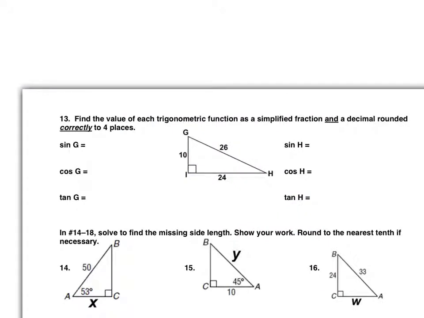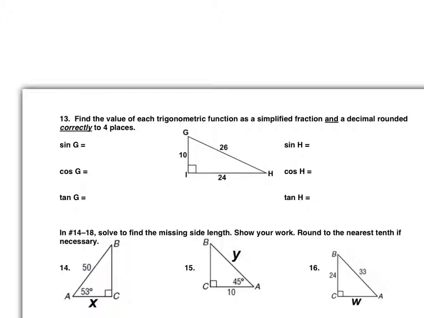Okay, our last two pages and our last two lessons of this chapter were on sine, cosine, and tangent, which we call trigonometry functions or trigonometric functions. And what we learned is that sine, cosine, and tangent are ratios. It's where you compare two sides of a triangle, and you compare them based on a certain point of view from an angle.